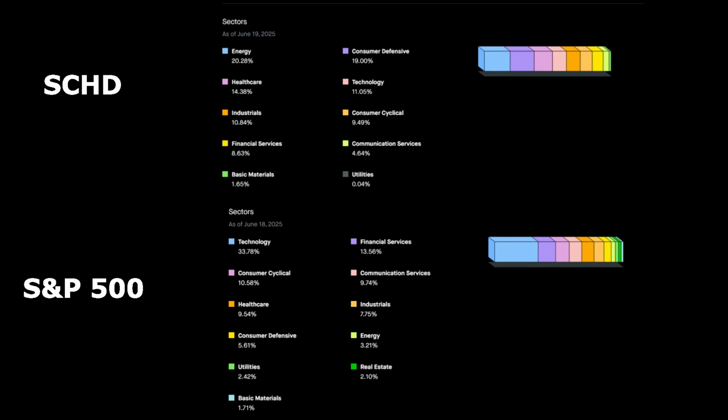So what happened is this. When the market is driven by growth and innovation, like it has been in recent years, SCHD simply can't keep up because it's not exposed to the biggest gainers. Instead, it holds mature companies that prioritize paying dividends rather than reinvesting for aggressive growth. That makes SCHD great for income and lower volatility, but it also means it underperforms in strong bull markets, particularly ones led by technology and innovation.